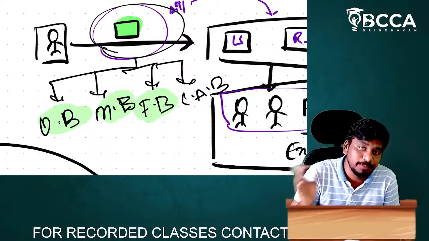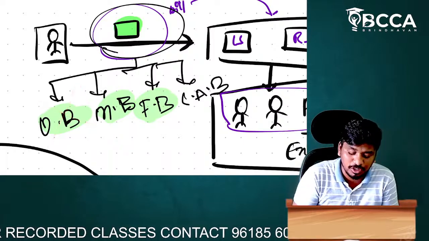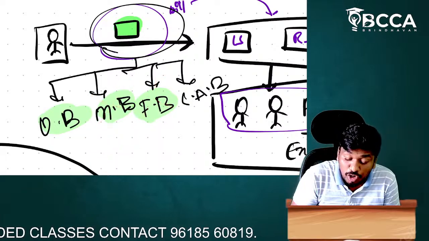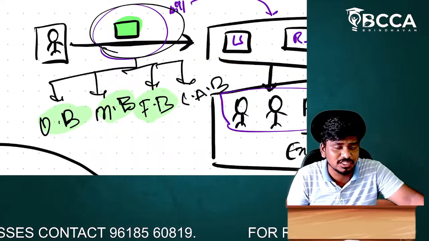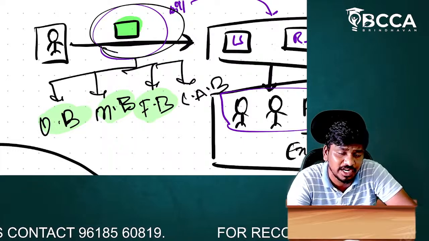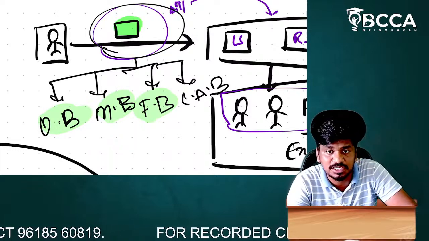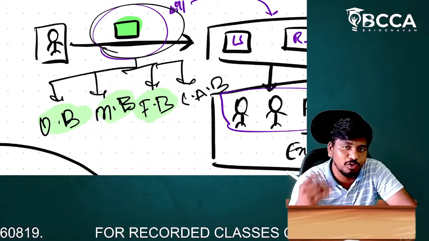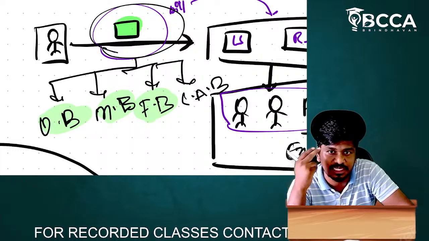If at all a bill discusses not about the ordinary bill, not about the money bill, not about the finance bill, but only about the constitutional rights. What is meant by constitutional rights? What are the constitutional rights, and what are the fundamental rights? All this we'll be discussing in the next sessions. But as of now, you already know about constitutional rights. We already know about fundamental rights, I guess.